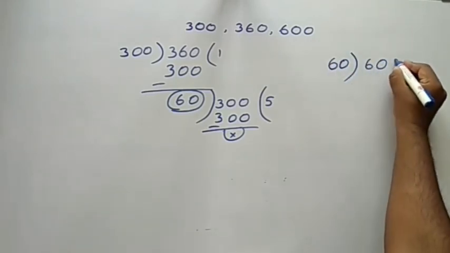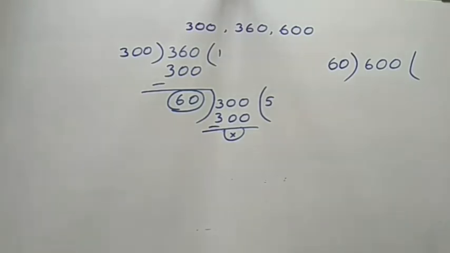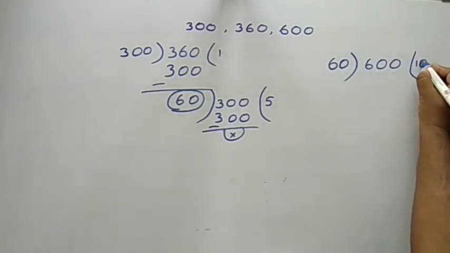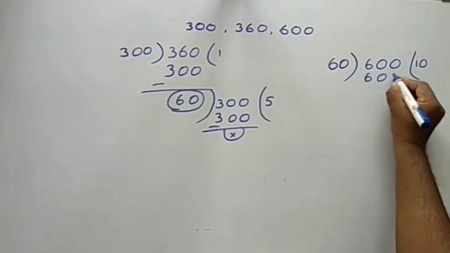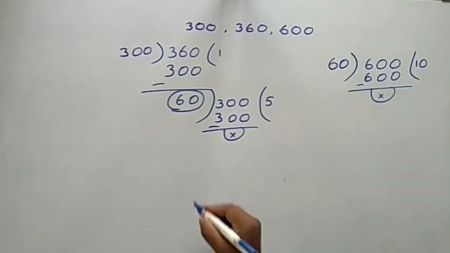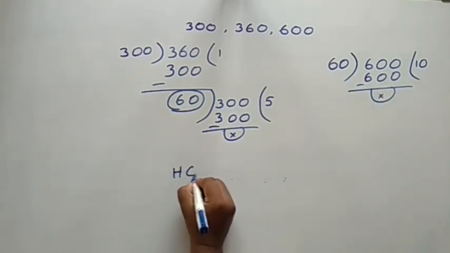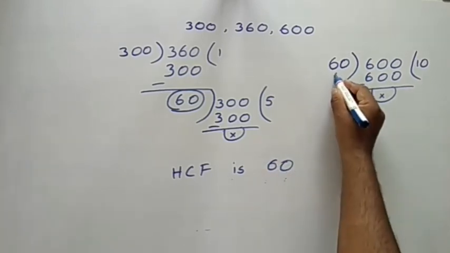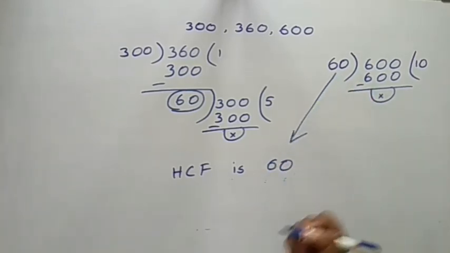So 60 and 600: 60 tens are 600. So now the HCF is 60. This is another method.